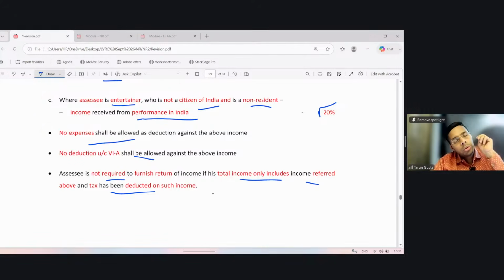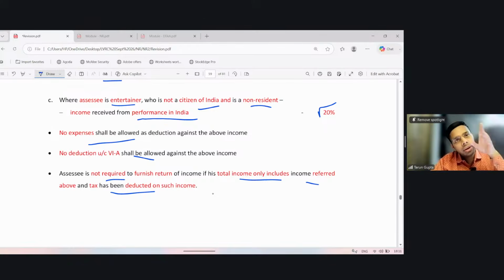Then we come to the sports association, if they are getting some money in respect of games played in India. Then lastly, the entertainers. He should also be neither a citizen of India nor resident in India, and the performance was done in India. In all three cases, you will observe that the income actually accrues or arises in India. Therefore, such income is taxable in the hands of the non-resident.